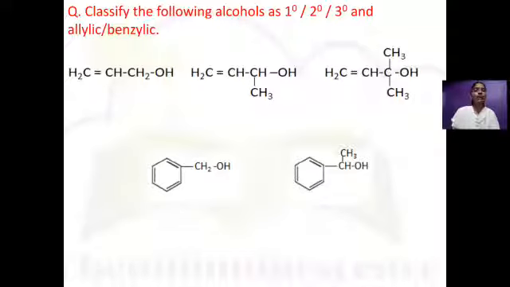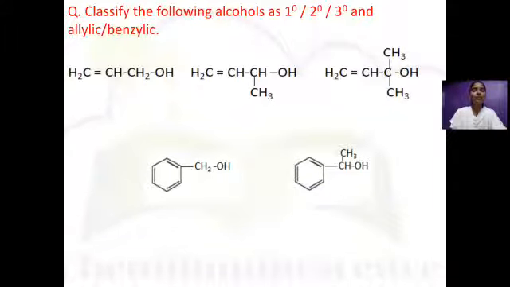Allylic alcohol: when the hydroxyl group is bonded to a carbon atom with sp3 hybridization which is next to a carbon-carbon double bond, it is called allylic alcohol. Benzylic alcohol: the hydroxyl group is bonded to an sp3 carbon atom which is directly bonded to a benzene ring. On the basis of that, we can classify the following compounds.